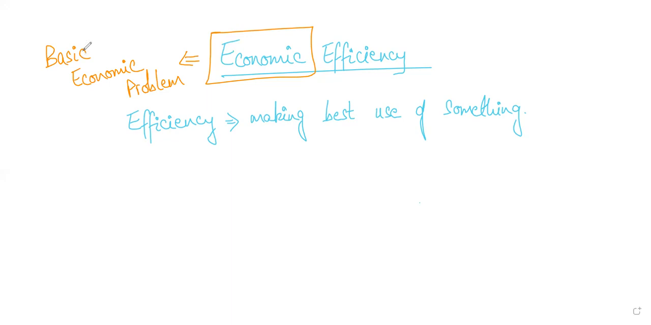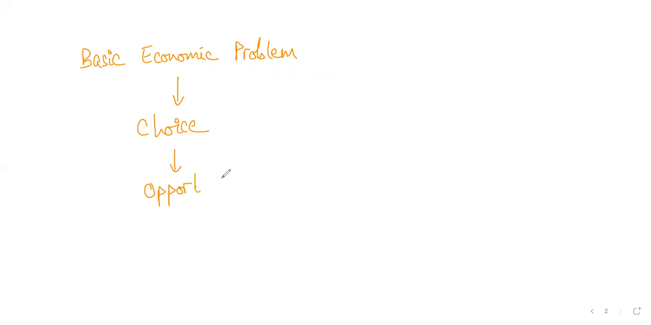Since the basic economic problem or scarcity exists, countries and individuals, people like you and me, have to make a choice. When we make a choice, there is opportunity cost. This is always true. The basic economic problem forces us to make choices. We can't have everything, so we have to choose between different things, and we have to give up a few things. Those things are known as opportunity cost. So the concept is: basic economic problem, choice, and opportunity cost.